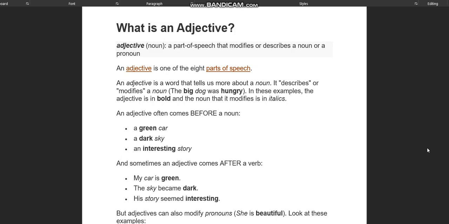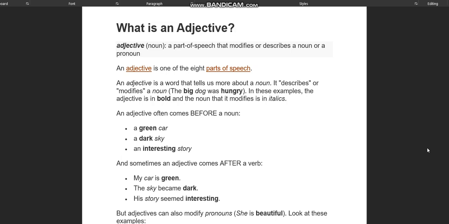Remember, students, how you are going to remember it. Remember the short form OSCM. O stands for opinion, S stands for size, age or shape, C stands for color, M stands for material. So OSCM. This is the correct order of your adjectives. Let's take an example. One day, Mother Bear made some tasty wheat porridge. Tasty is opinion, wheat is material, and porridge is a noun. Okay. So here the correct sequence should always be followed.